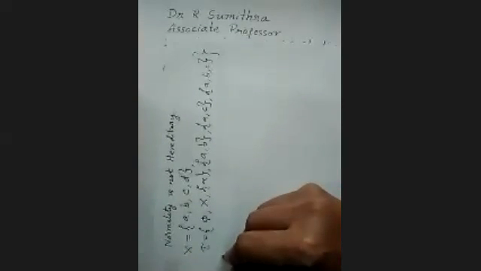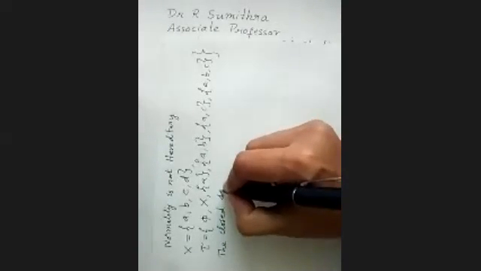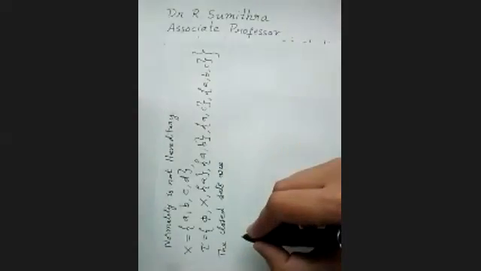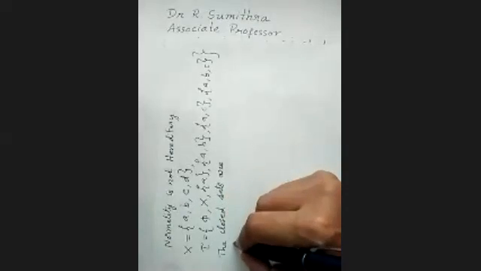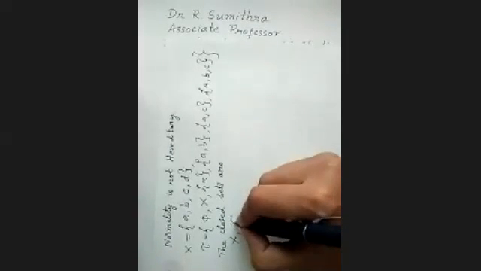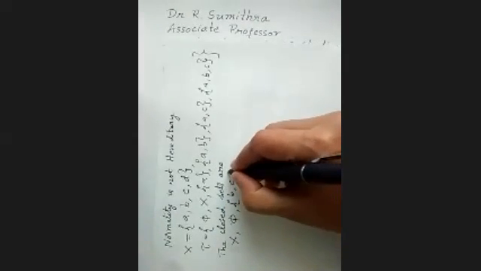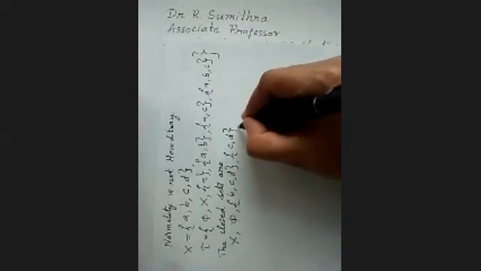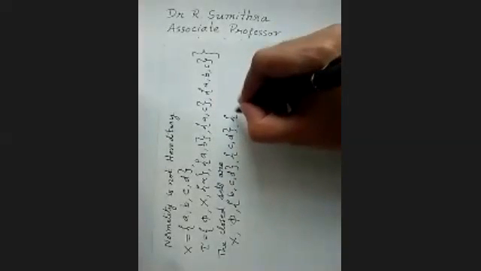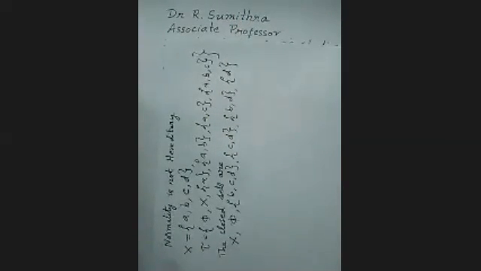So let us write the closed sets. The closed sets are nothing but complements of open sets. So the complement of the null set is X. The complement of the whole set is the null set. The complement of singleton A is B, C, D. The complement of AB is CD. The complement of AC is BD. The complement of ABC is D. These are the closed sets.